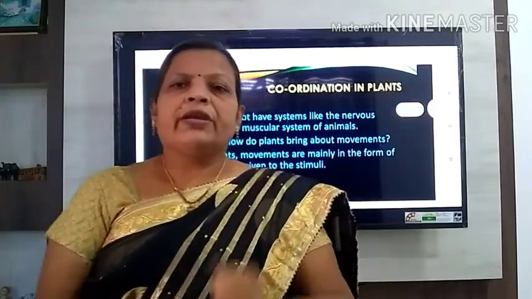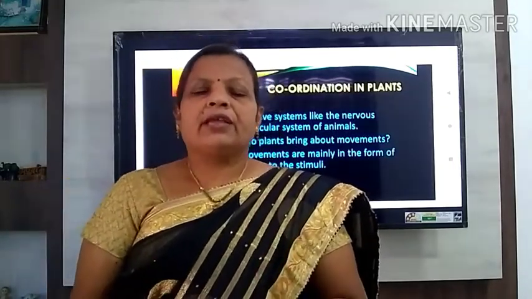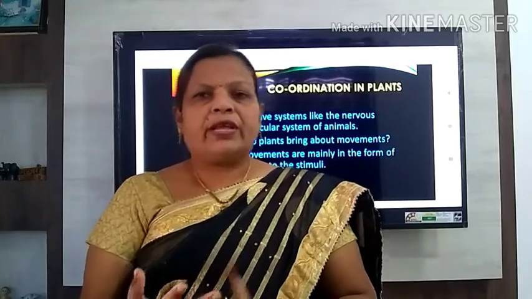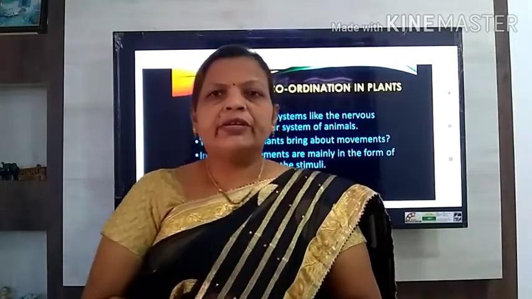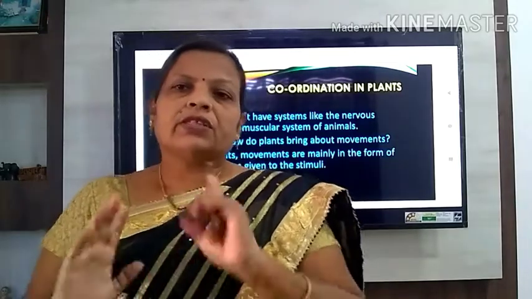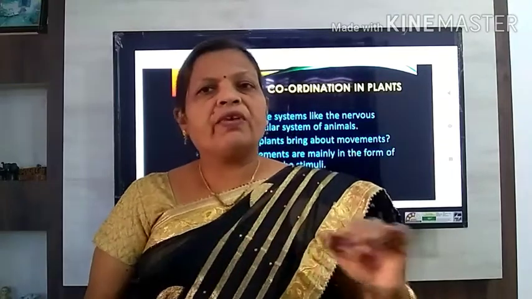For example, in the case of the human being, different metabolic activities like nutrition, respiration, excretion, reproduction, all these are metabolic activities, and these activities should occur in a proper way.